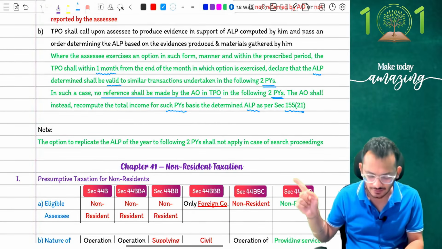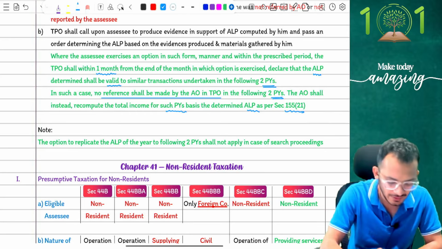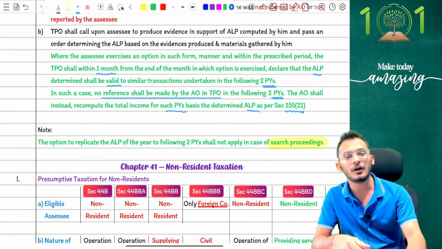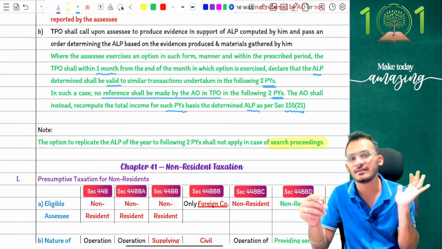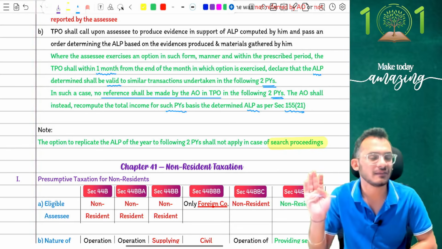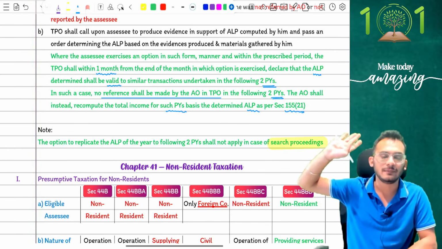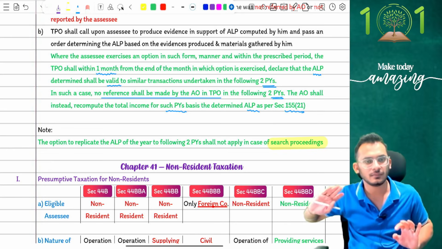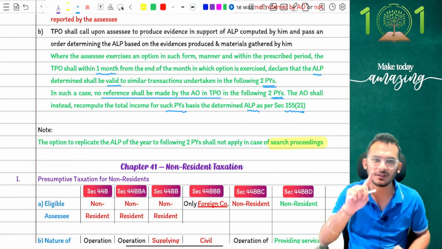However, notice this option to replicate is not applicable if the case is picked up for search proceedings, which means if you have gone for a raid, then I'm sorry, this is not applicable. Every year has to be assessed individually. And that is what TP adjustment is. Not a very significant amendment, people, but still good enough to know. Shall we proceed forward? Great.